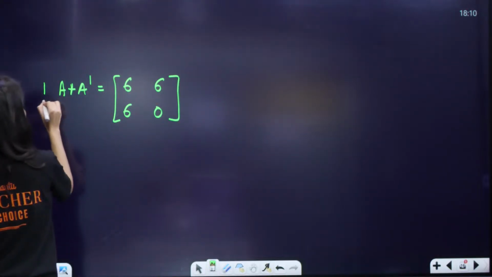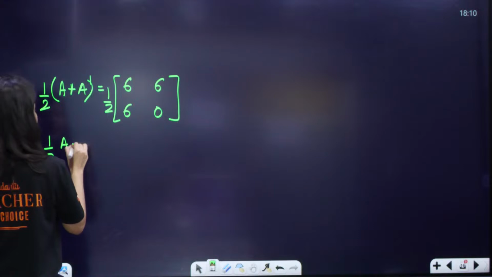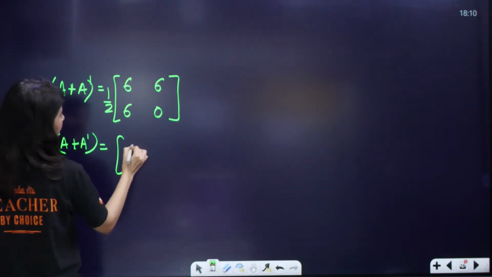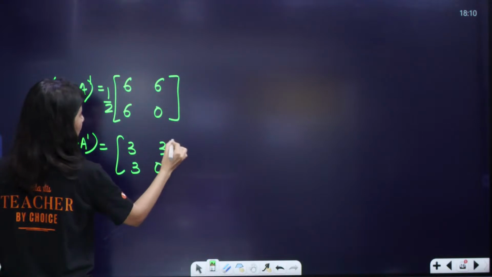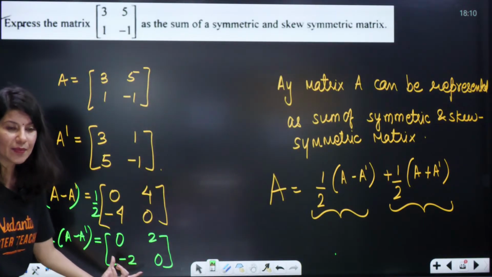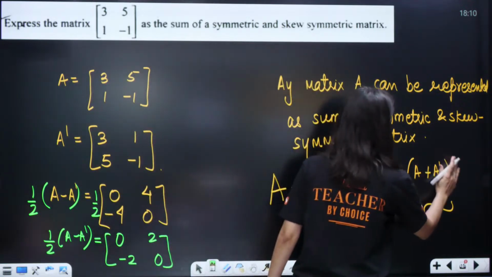Right. Now you need half both the sides. So half A plus A dash is equal to, this will be 3, 3, 3, 0. So this is your symmetric part. Let us mark it like this. This is A plus and this will be A minus.